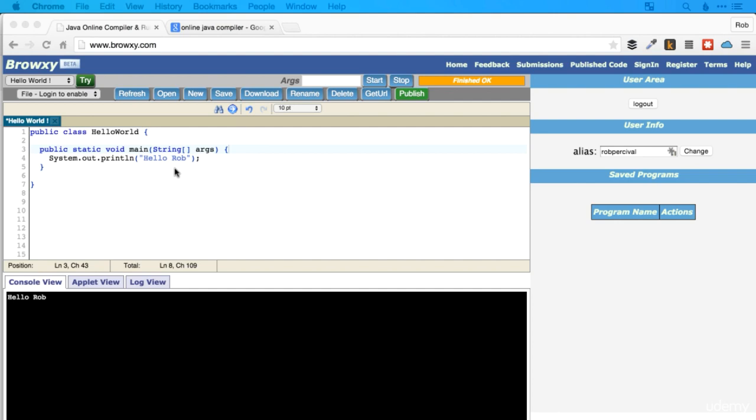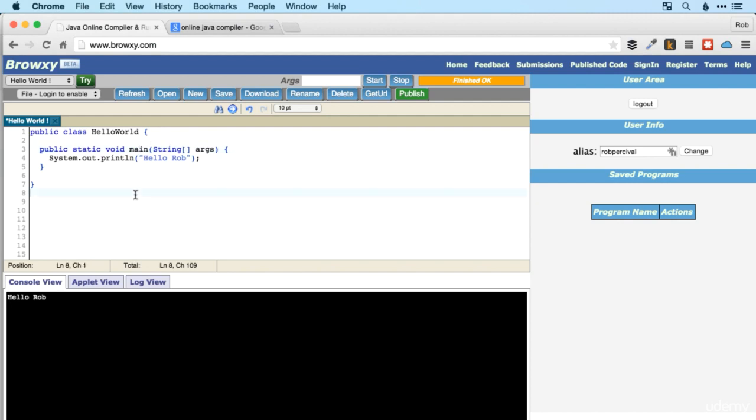So stare at it and try and remember it in as much detail as you can, and then essentially just try and get rid of the whole thing and rewrite it. Maybe make it a little bit interesting, put something else here rather than hello world or hello Rob or whatever. But basically just try and remember this and write it out from scratch, preferably telling yourself what each keyword is doing as you're writing it. Good luck.